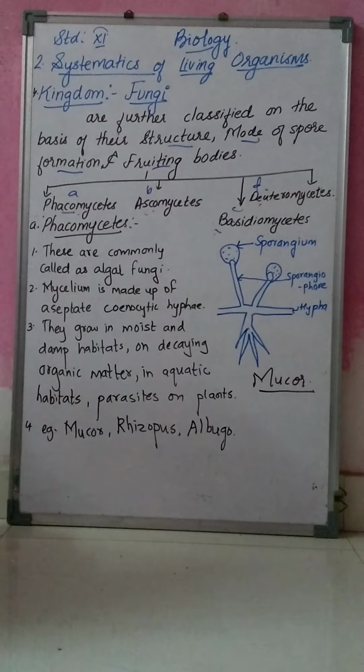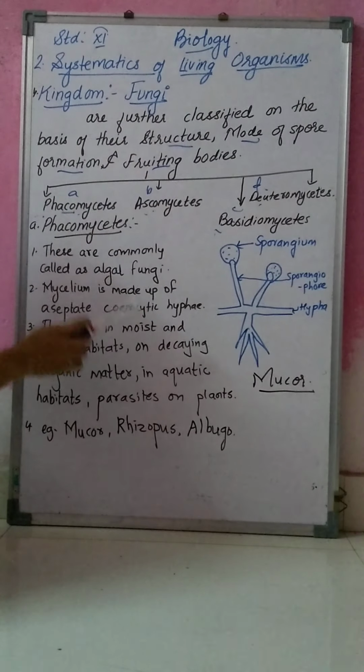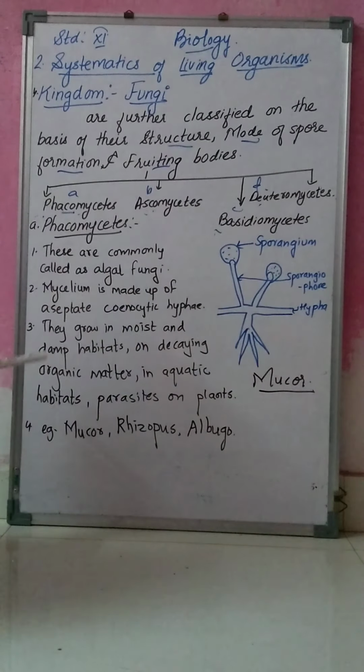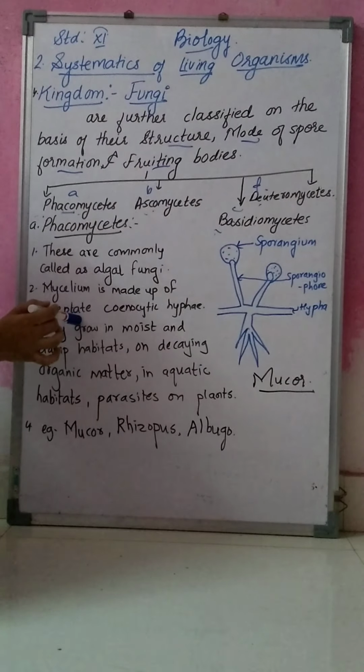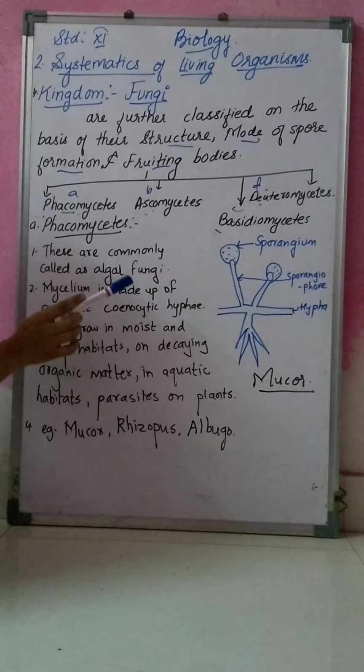What is aseptate coenocytic hyphae? Aseptate, as I have said last time also, means without septa. As you can see, there are no partitions, no fragments are present. So they are aseptate, and another name for aseptate is coenocytic. So the hypha is aseptate, or you can say coenocytic hypha.